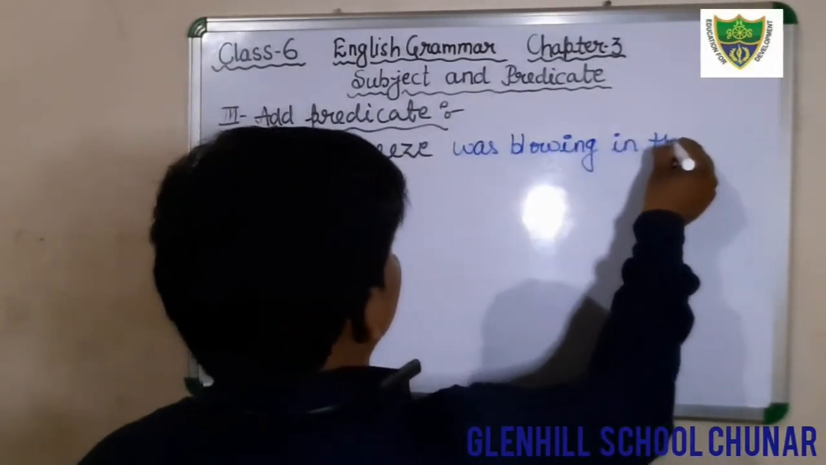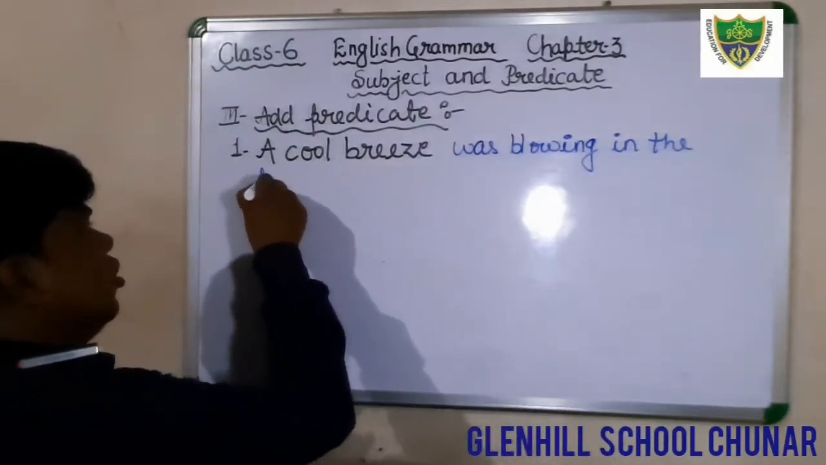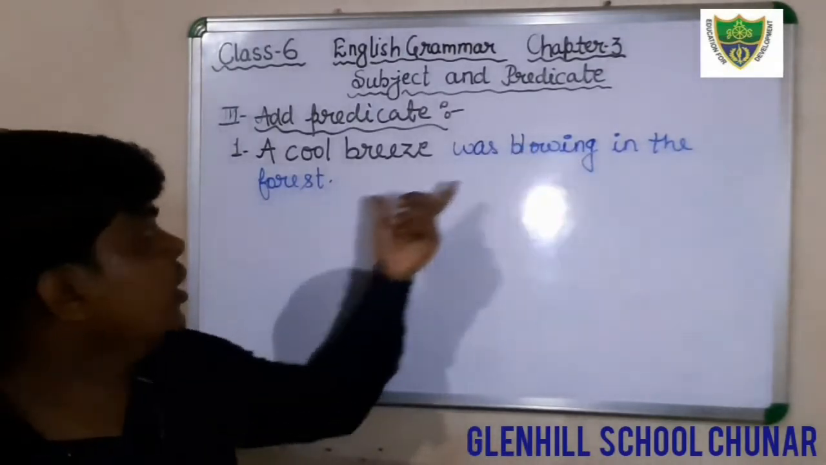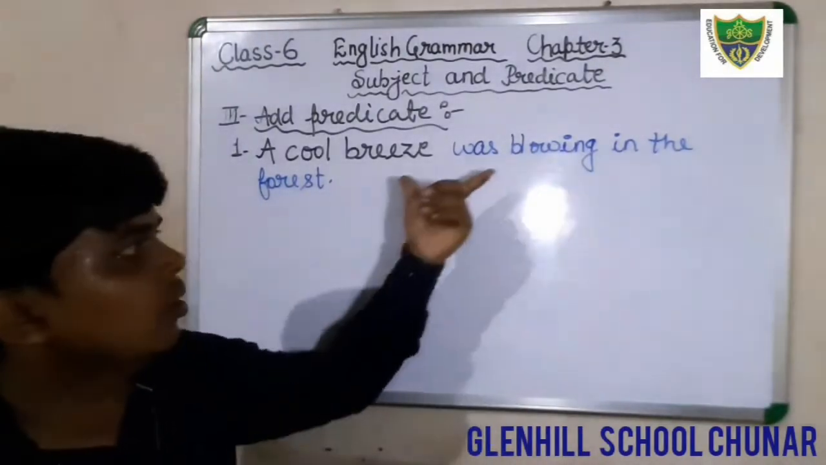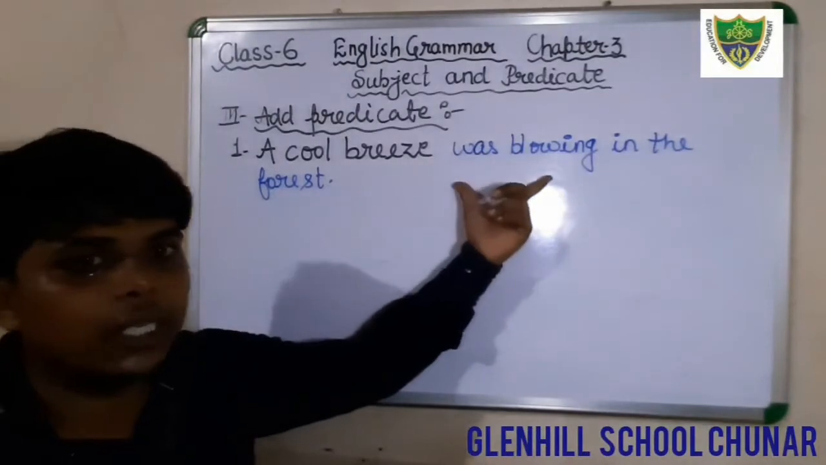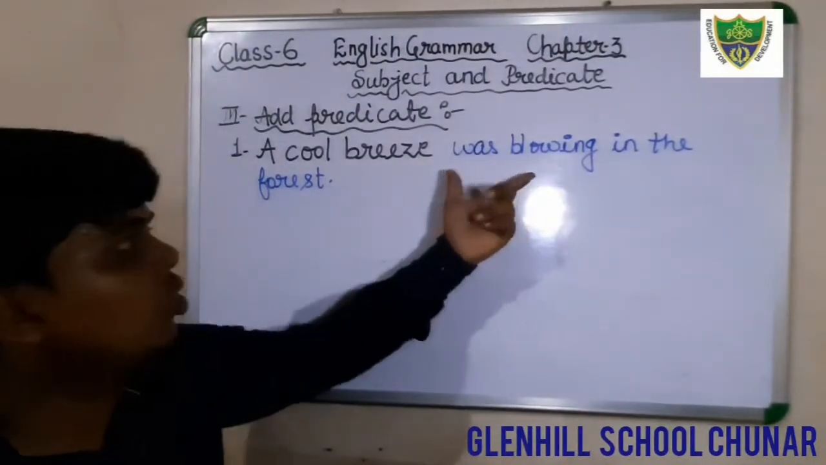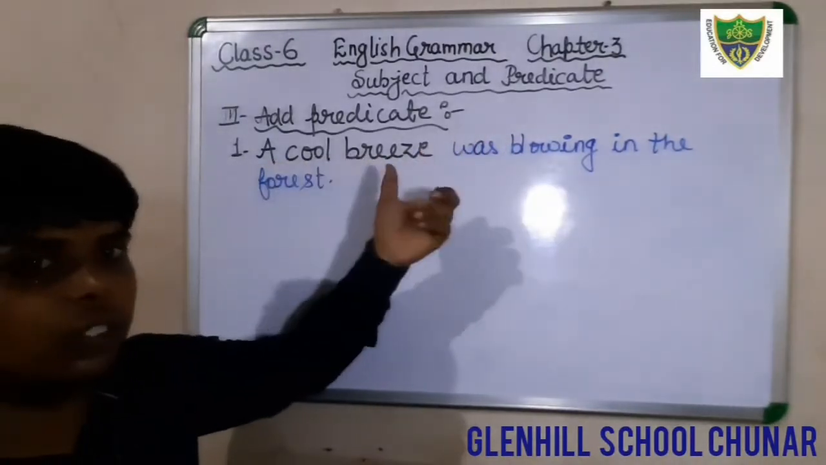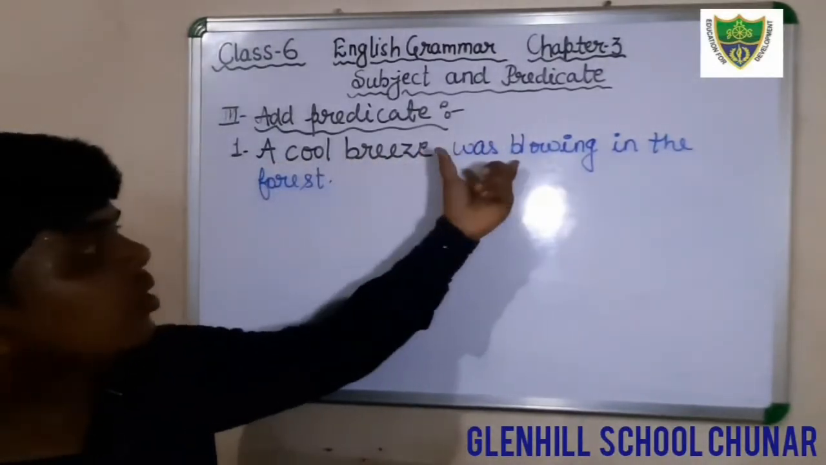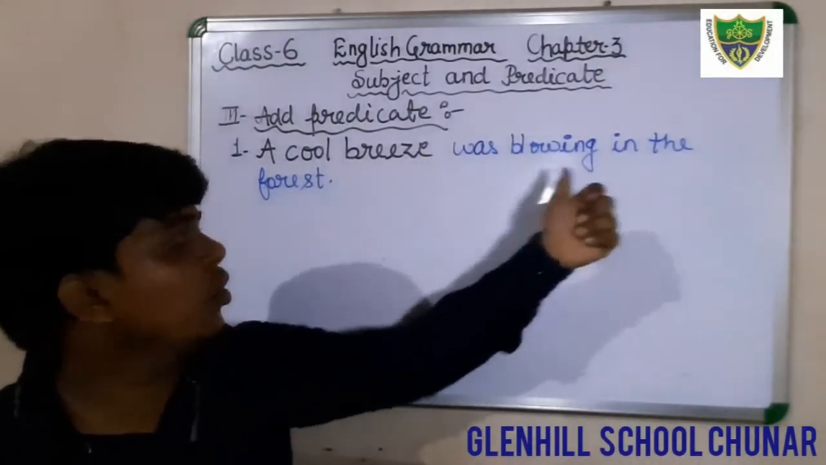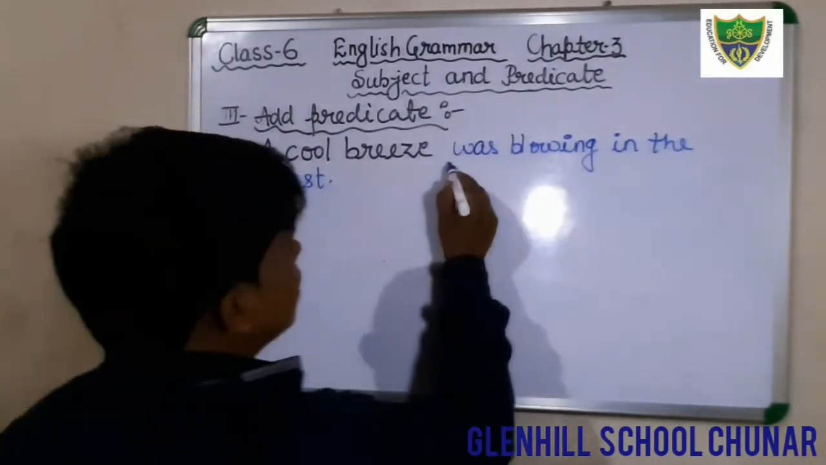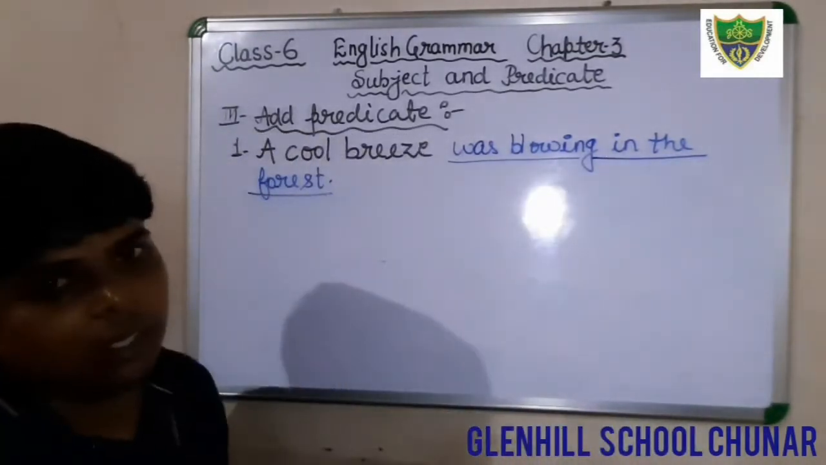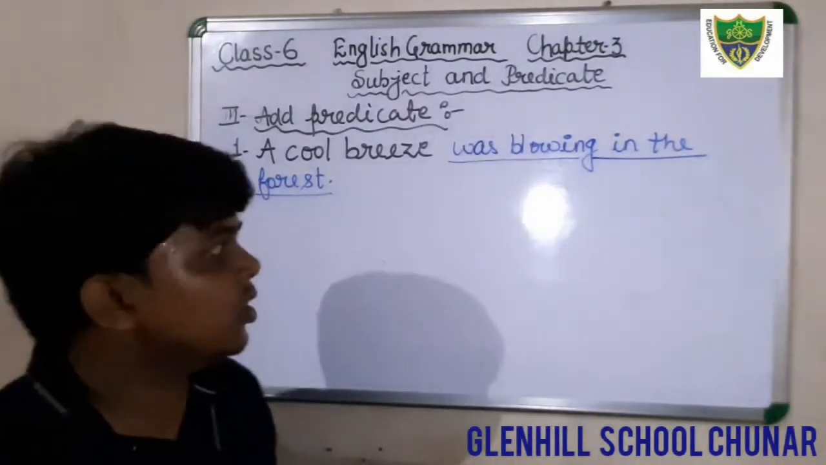In the forest. Okay, just write down, students: was blowing in the forest. This group of words is the predicate, because the words declare what the subject is doing. So here, was blowing in the forest. These words, was blowing in the forest, are the predicate. Okay, just write down in your book.